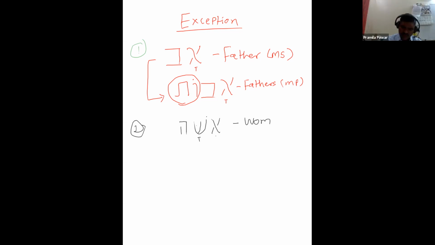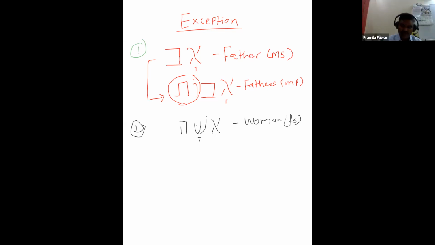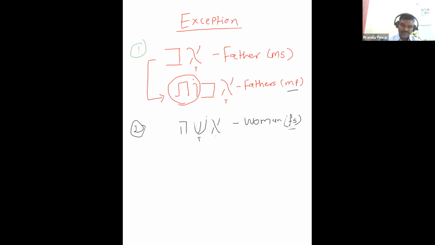Woman. What is the number and gender? Feminine singular. FS, I can tell, write it as FS. MP means masculine plural. Now, Isha, according to the rule, what should it become? It will not take a feminine ending, it will take a masculine ending, that is Nashim. These forms you have to remember.